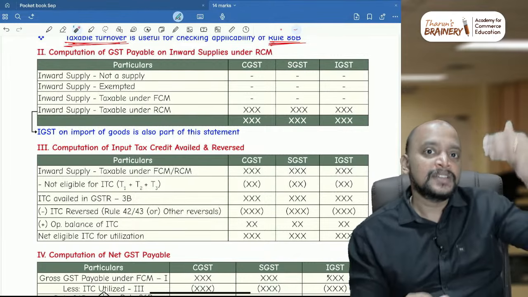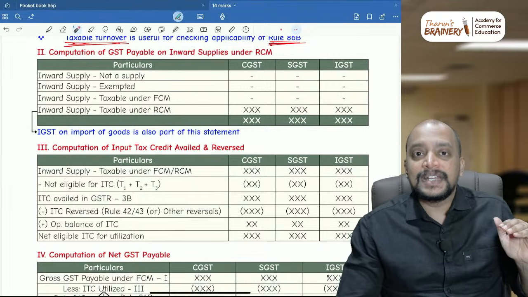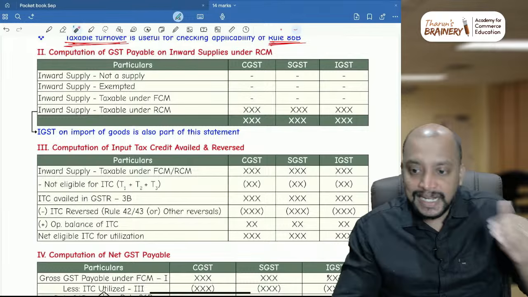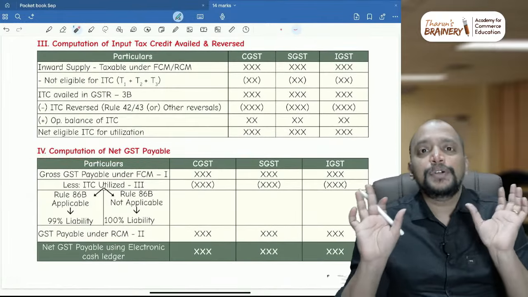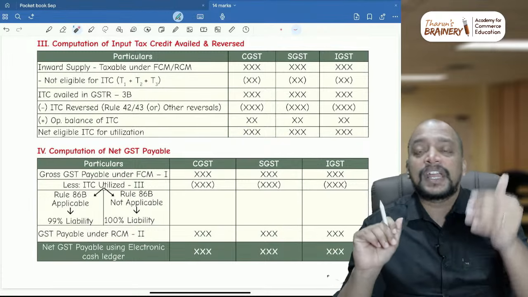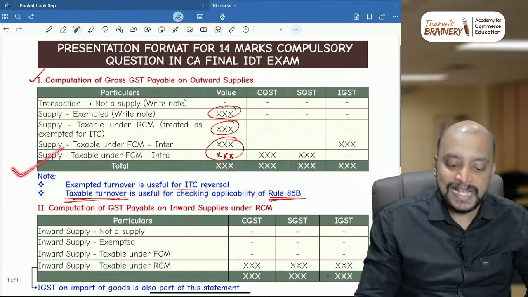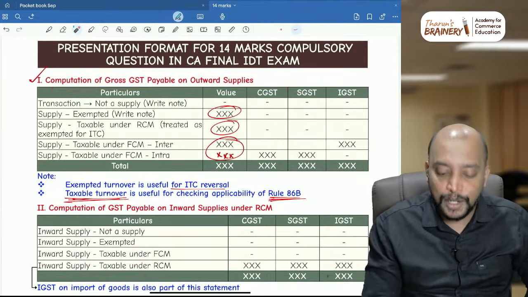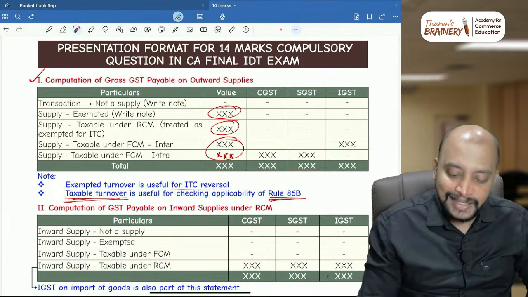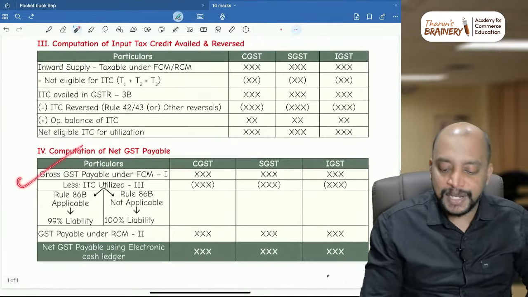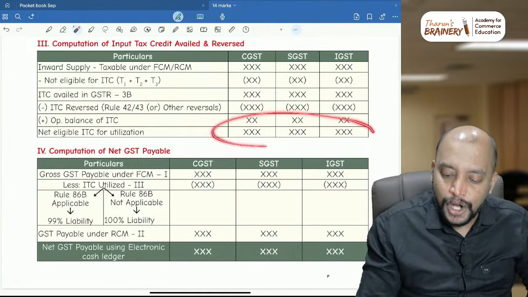Now you have got GST payable under FCM, then inward supplies under RCM, then ITC availed, reversed and net eligible ITC, and finally computation of net GST payable. When you do computation of net GST payable, first you take the FCM liability. From where we will get the FCM liability? From this place itself. Computation of gross GST payable on outward supply. From here itself you got the FCM liability. You take that FCM liability and you need to keep it here. And then ITC, that is already there in statement number 3. You know how much is the ITC.